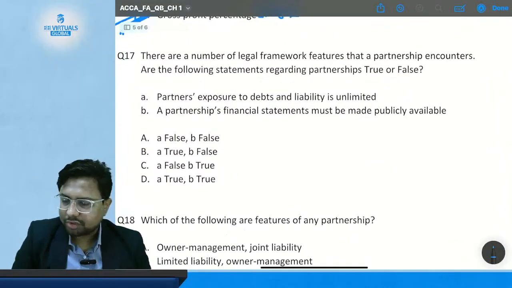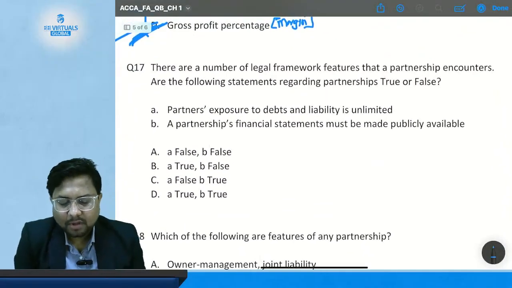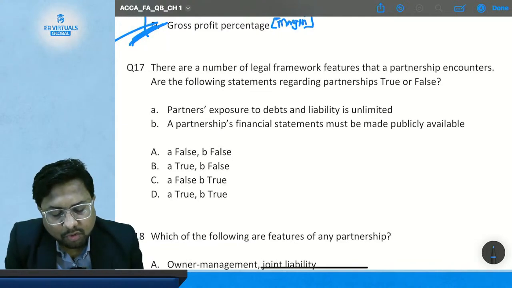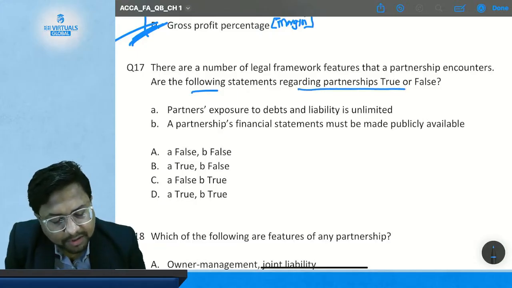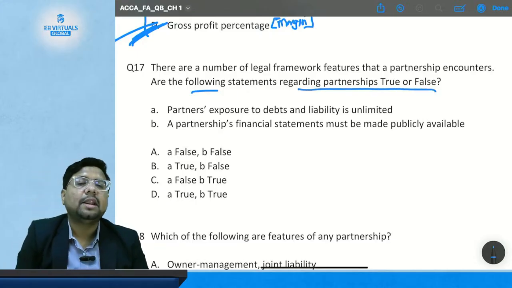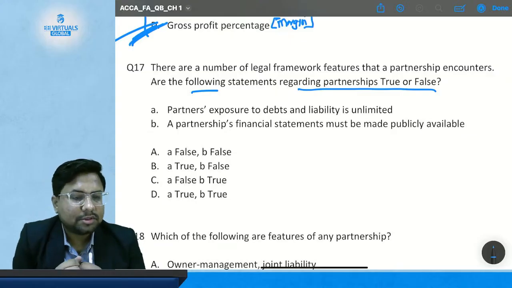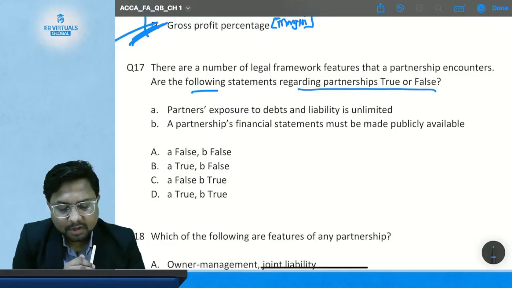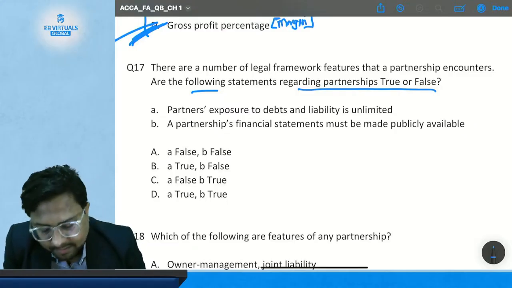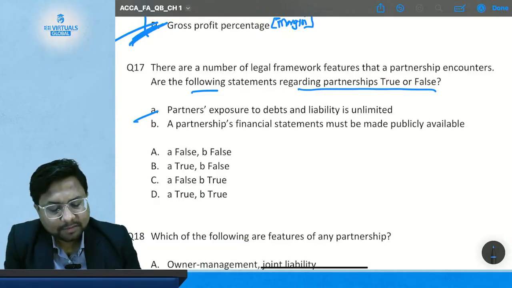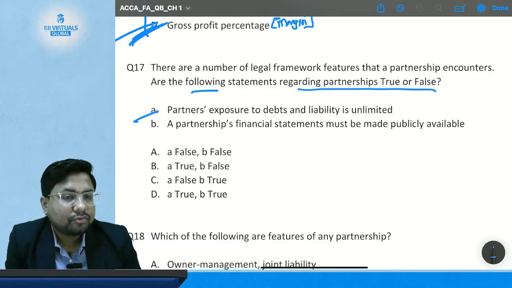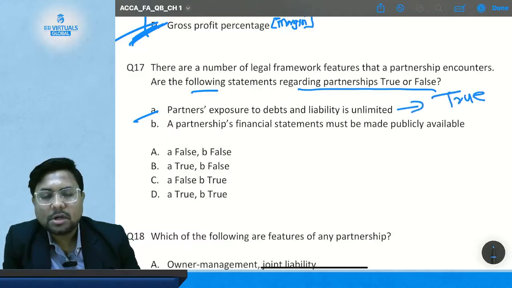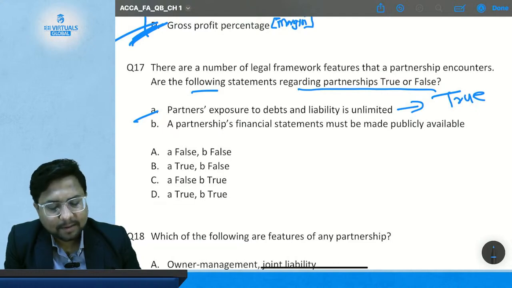Now question number 17. There are a number of legal framework features that a partnership encounters. Which of the following statements regarding partnership are true or false? So we have to tell which statements are true or false in the case of a partnership firm. Statement A: partners' exposure to debts and liabilities is unlimited. Is this true for a partnership firm? Yes, this is true because in the partnership form of business, partners are exposed to unlimited debts and liabilities.